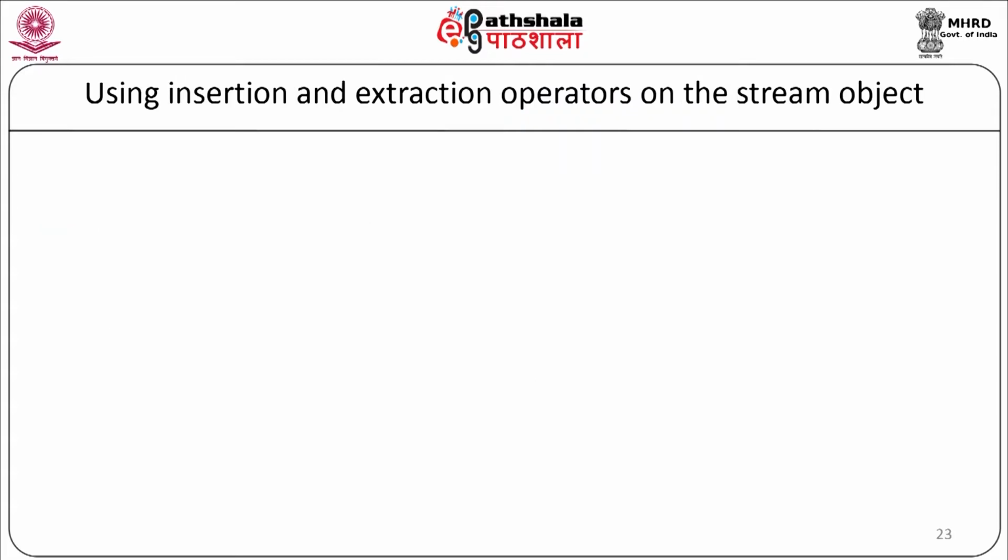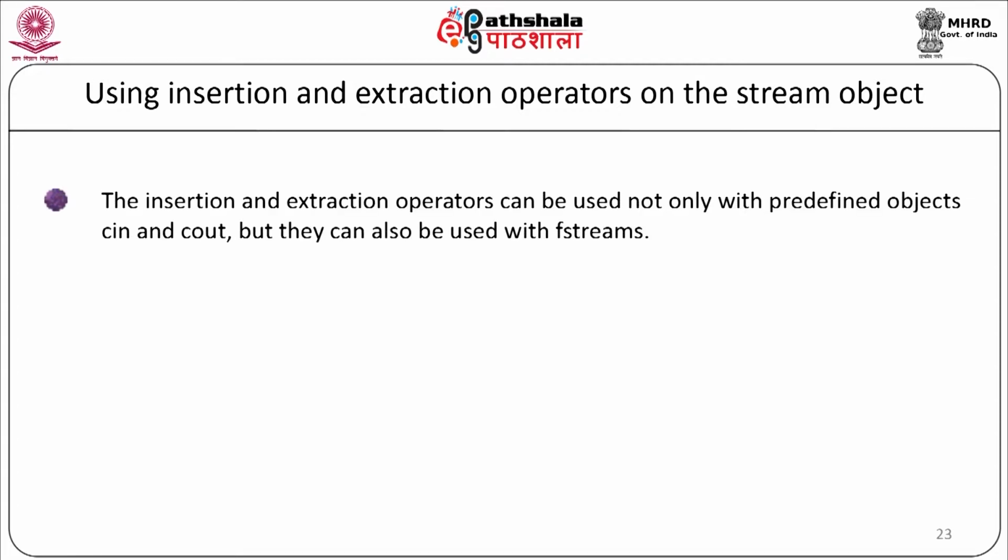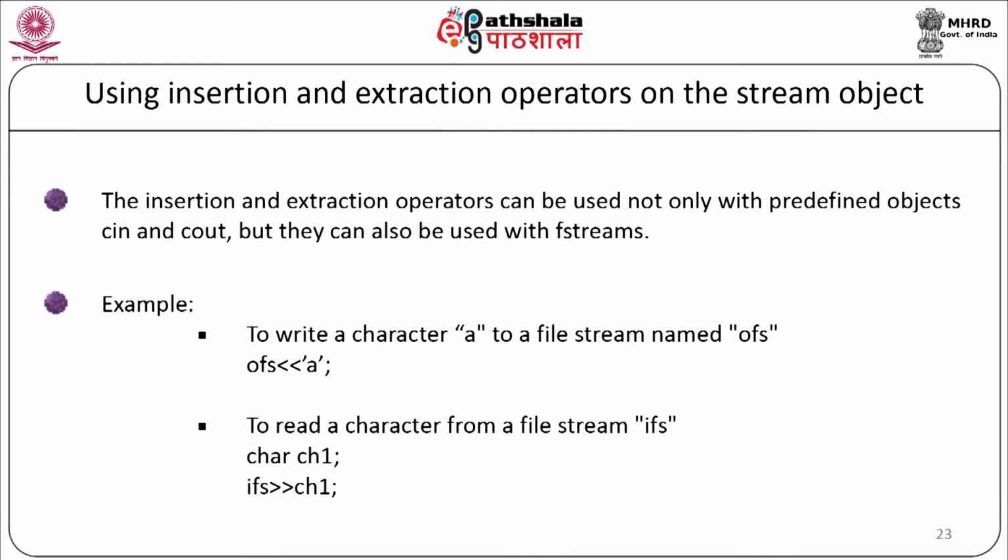Now, let us see using insertion and extraction operators on the stream object. The insertion and extraction operators can be used not only with the predefined objects cin and cout, but they can also be used with fstreams. Example, to write a character 'A' to a file stream named ofs, we can write it as ofs << 'A'. To read a character from a file stream ifs, we can read it as char ch1; ifs >> ch1.